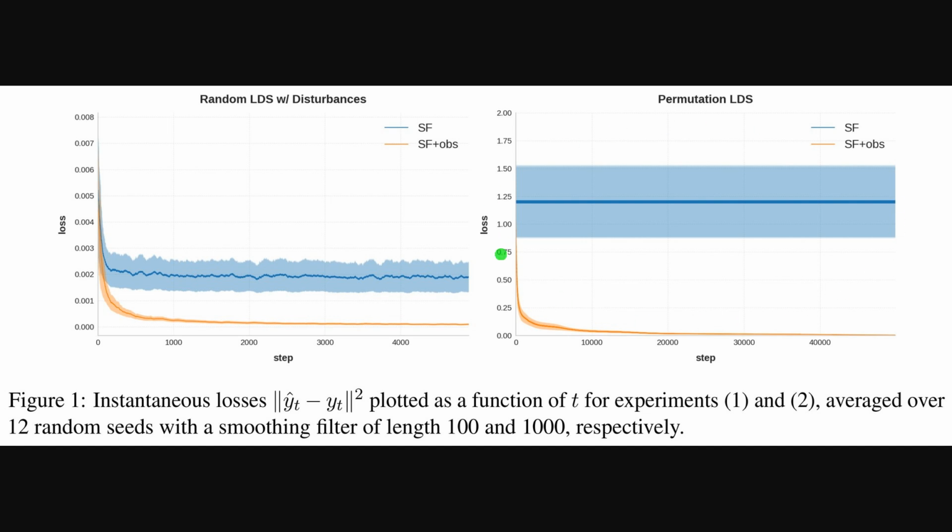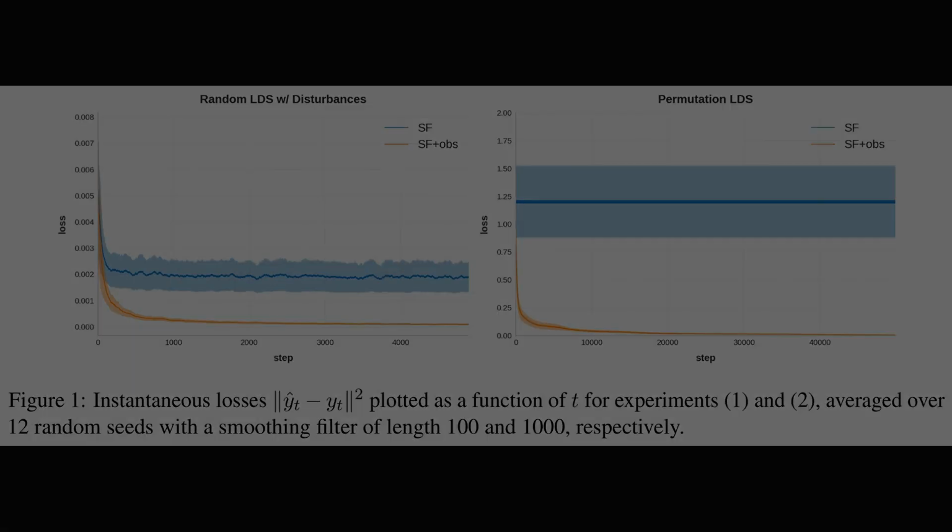The right panel shows the permutation system, where the blue curve stays flat at high loss, while the orange curve slowly grinds towards 0, which reflects the large Q-star and long refinement phase.